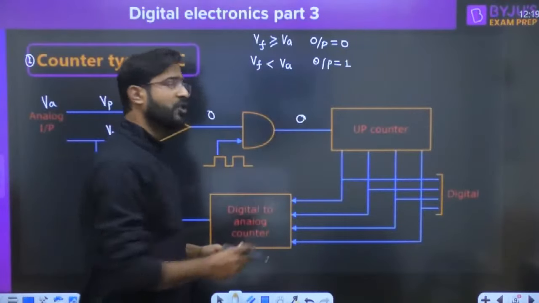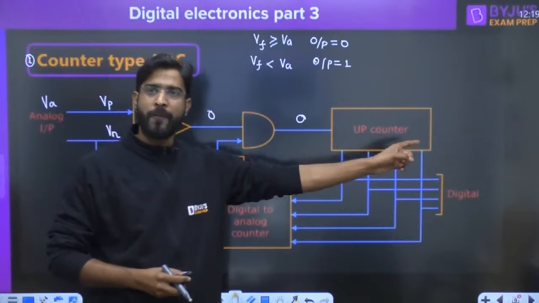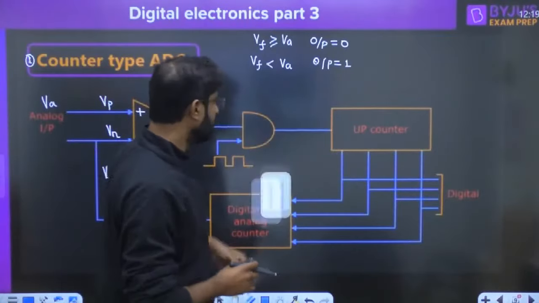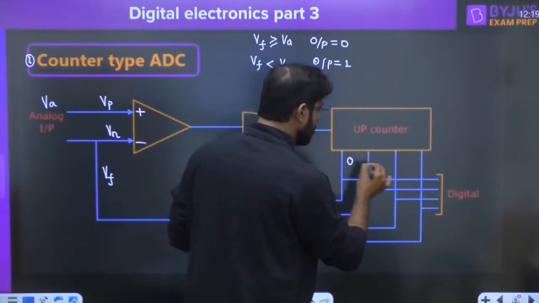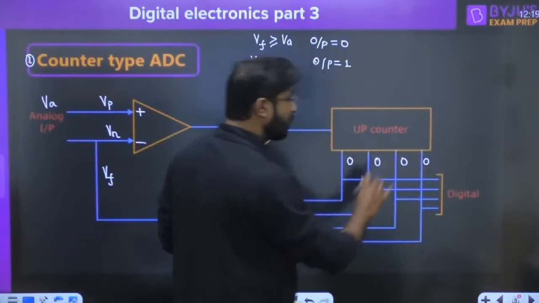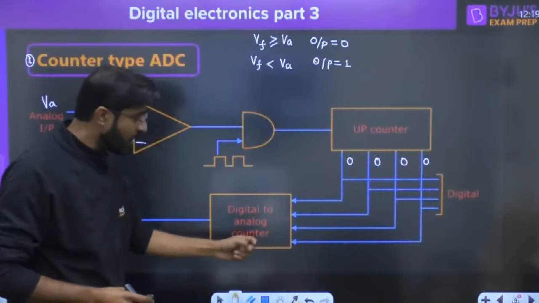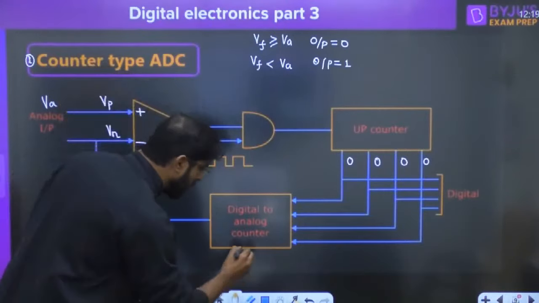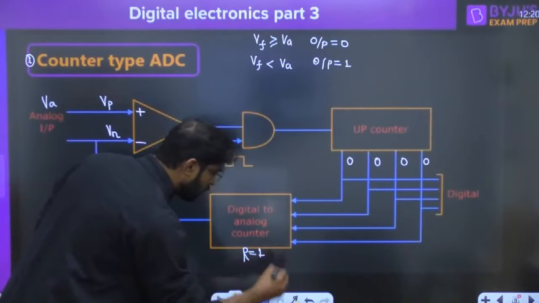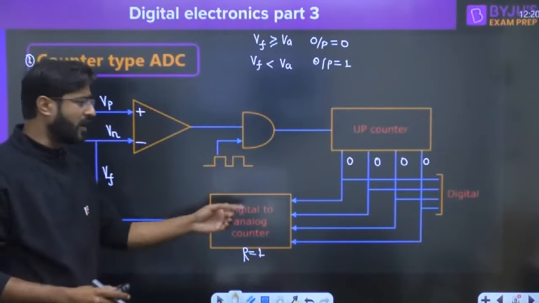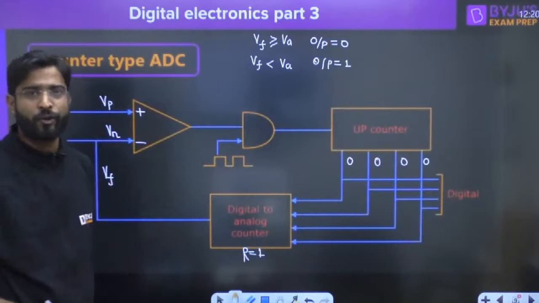Then directly you will get the 0, and there will be no clock applied to the up counter. Now, the up counter initially has the state 0 0 0 0. This is a 4-bit up counter we are discussing, right? And this is just a digital to analog converter. For the example, I am taking the resolution of this as 1, just so that you can understand how this circuit is going to work.